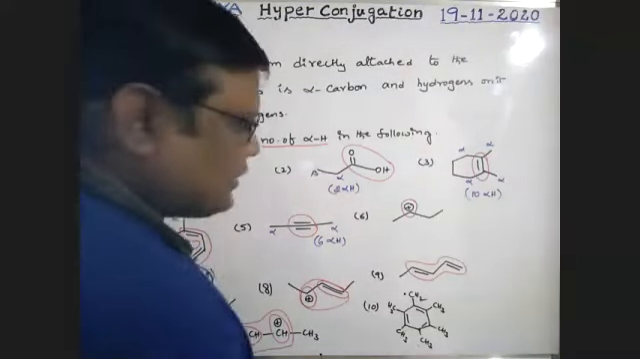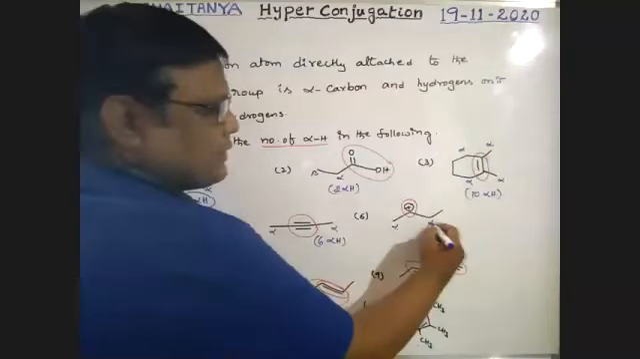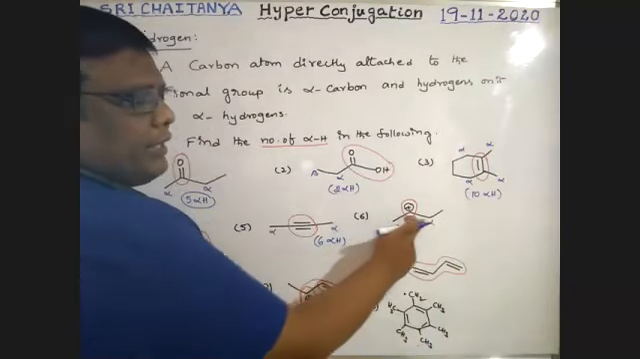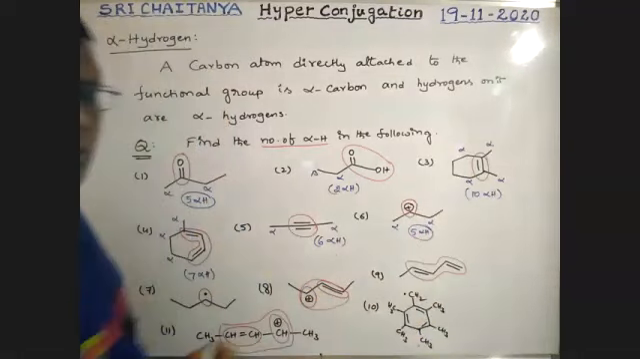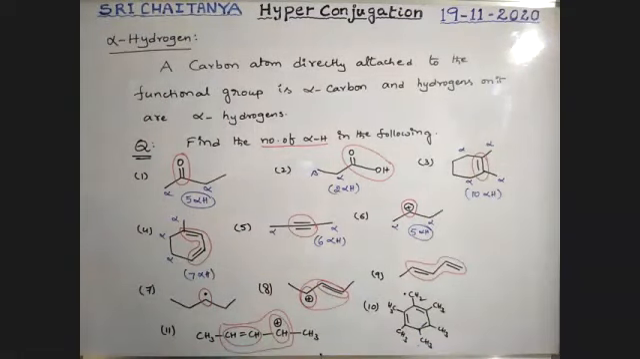Now what about this? So this is alpha. This is alpha. It is 3. It is 2. Total 5 alpha hydrogens. Good. Next. What about this? This is alpha. This is alpha. Here 2 hydrogens. Here 2 hydrogens. Total 4 hydrogens. For this, 4 alpha hydrogens.